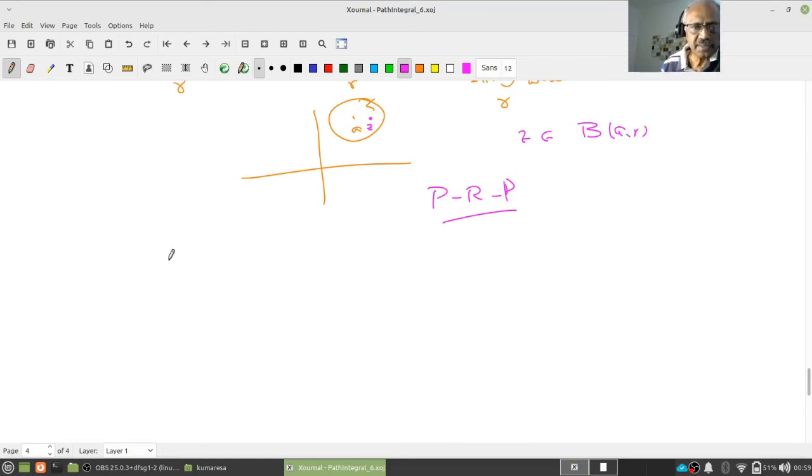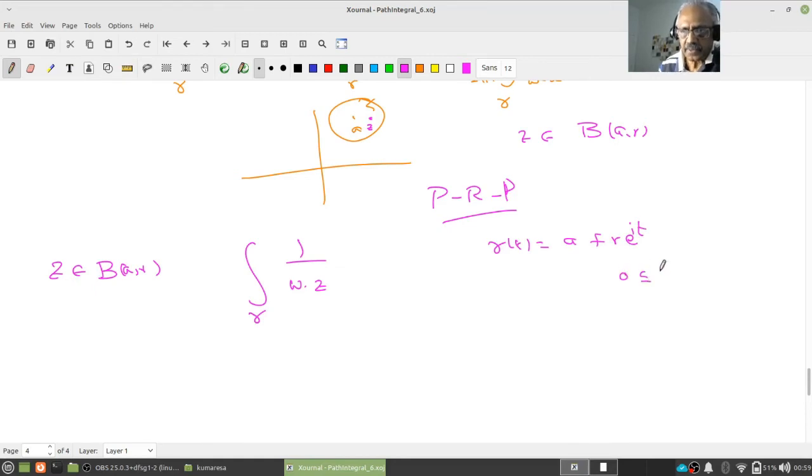So that means I would like to ask, if my z is in B(a, r), then if I form the integral of dw by w minus z, where my gamma is again the same, gamma(t) equals a plus r e to the power i t, 0 less than or equal to t less than or equal to 2 pi, and 1 by 2 pi i if you want, is it equal to 1? That is, if z is in the area enclosed by the circle, namely in the open disk B(a, r), then also I want to say gamma goes around z one time. One usually says goes around or winds around. I had already used such words.